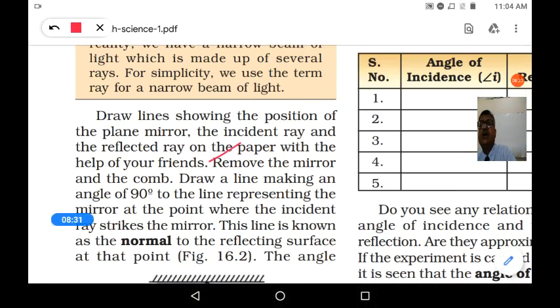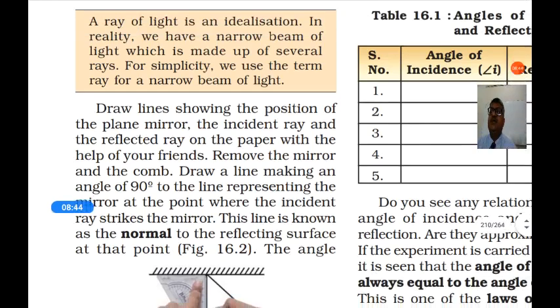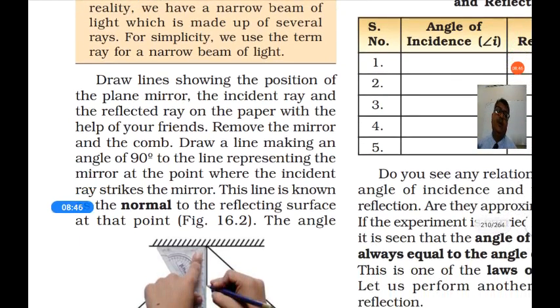A bundle of so many light rays is called a beam of light. For simplicity, we use the term ray for a narrow beam of light.